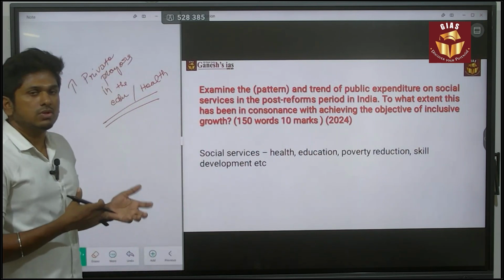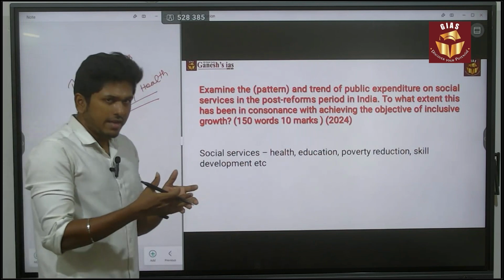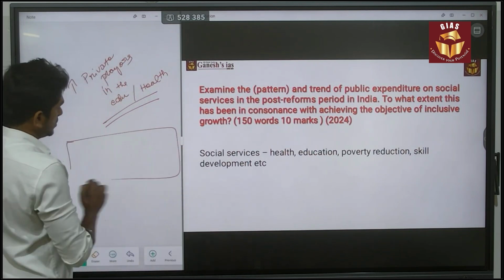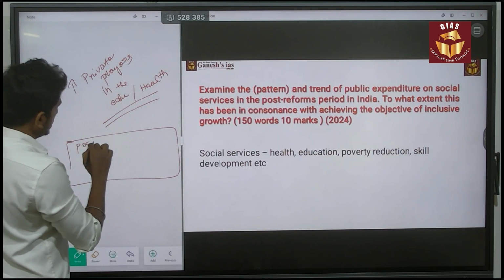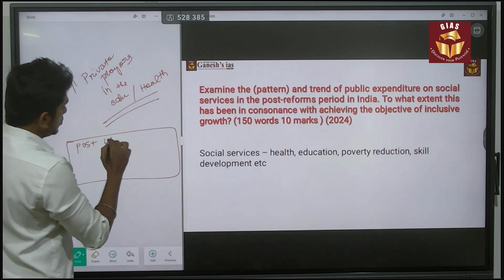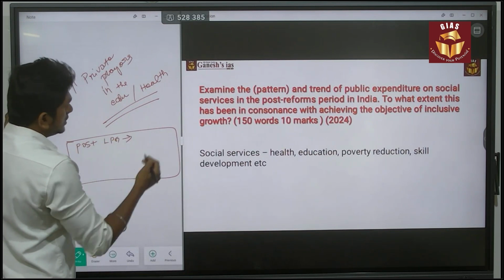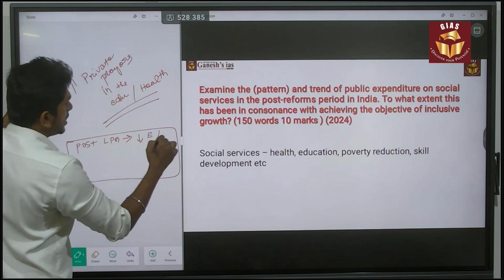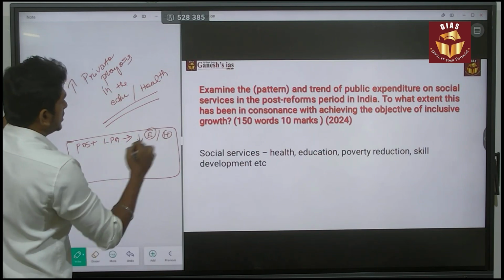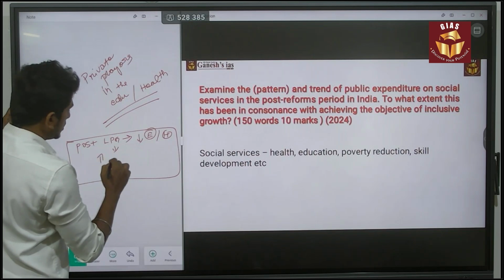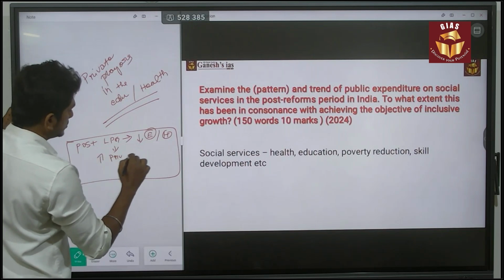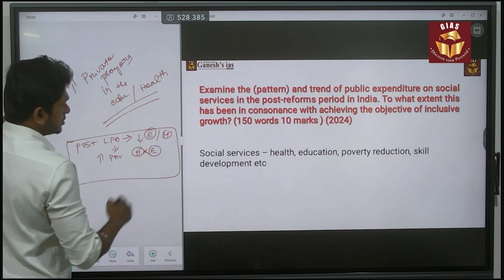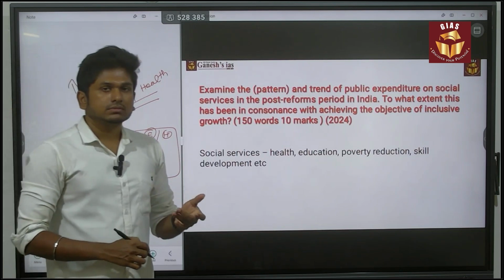You can start the paragraph answer by saying that in the time of the post LPG era, there is a reduction in the spending on education and health. The reason is the growth of private players in education and health.